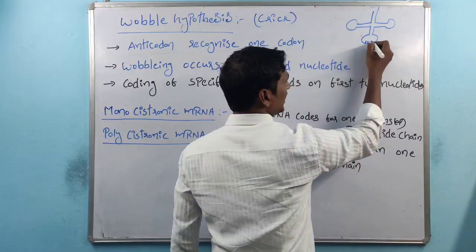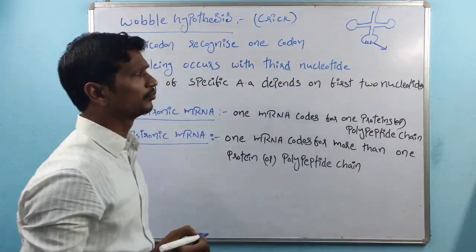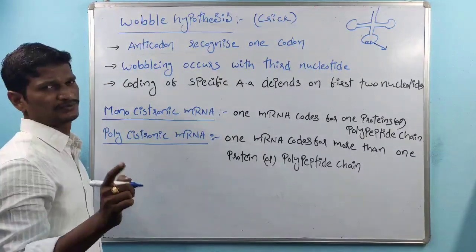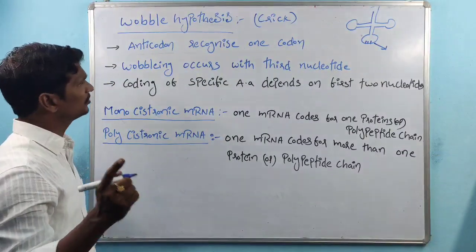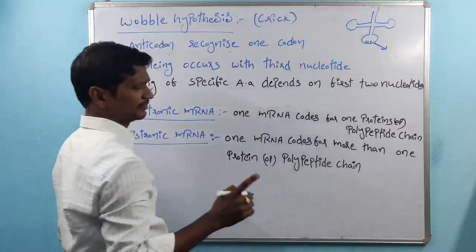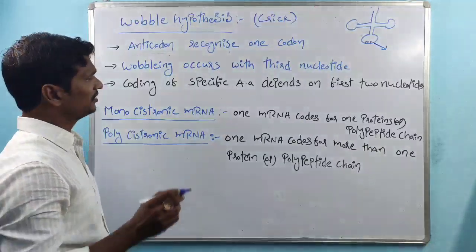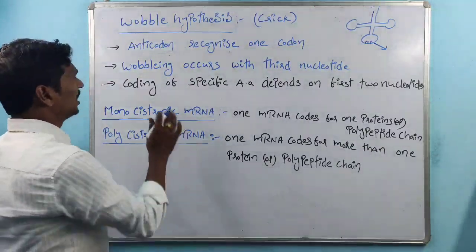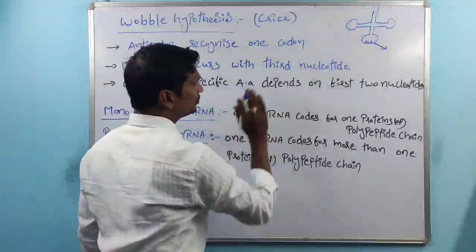The anticodon loop contains the anticodon. The anticodon recognizes the codon, meaning each anticodon recognizes one codon, right? That is a very clear statement. And wobbling occurs with the third nucleotide.